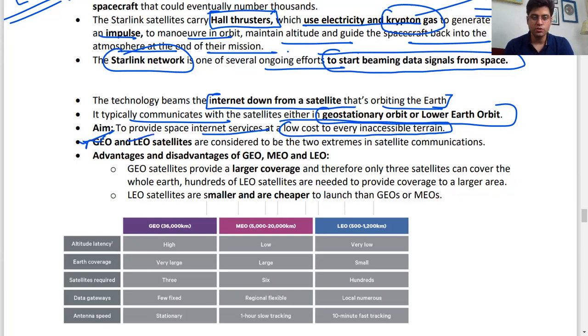So geostationary orbit and low Earth orbit are considered to be two extremes in satellite communication. Advantages and disadvantages: geostationary orbit satellites provide larger coverage, yes, whereas low Earth orbit gives smaller coverage. Whereas geostationary is tough to launch and more expensive, low Earth orbit is cheaper, smaller, and easier to launch also.